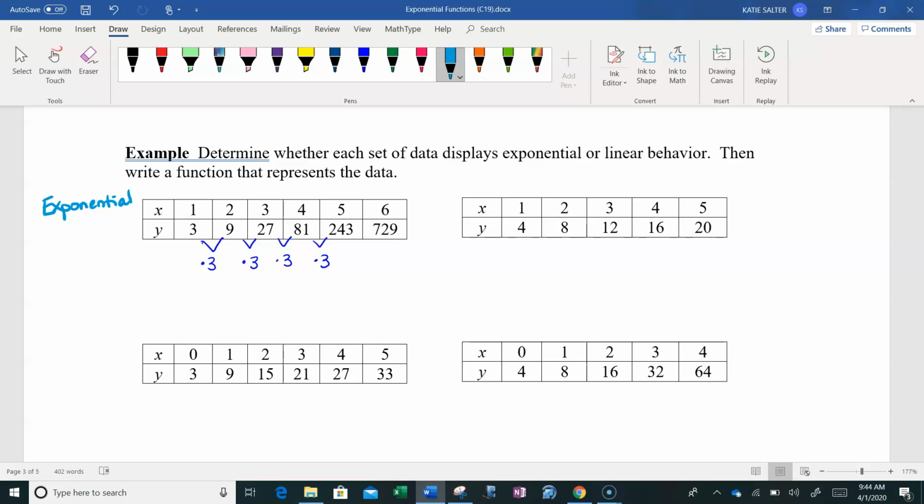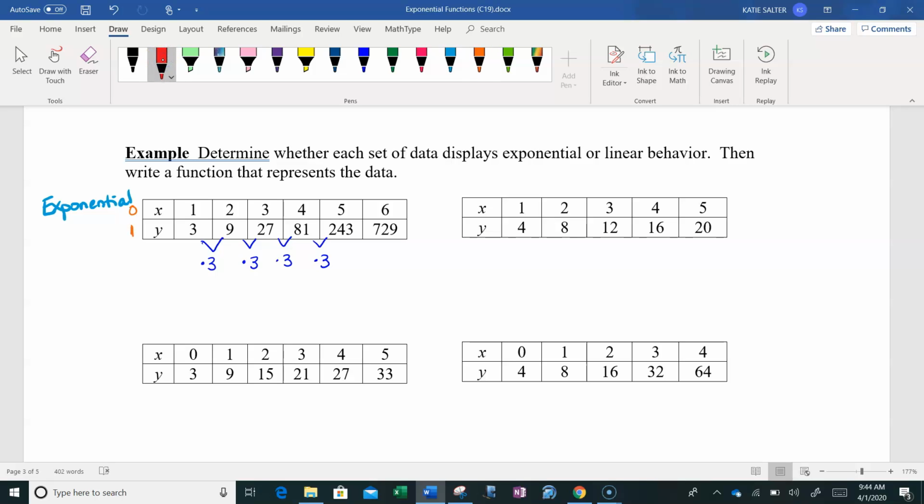So what we need is the multiplier, which we can clearly see is 3, and then we need to know the y-intercept. In this case, we cannot see the y-intercept because it doesn't show us when x is 0. So all we would do is just work backwards. If we come over here and go back 1, instead of multiplying by 3, we would divide by 3, and we know that 3 divided by 3 is 1.